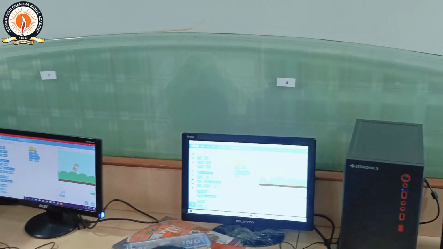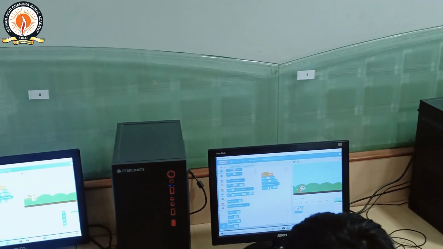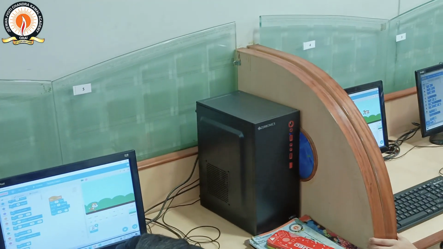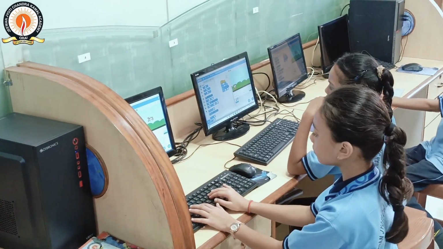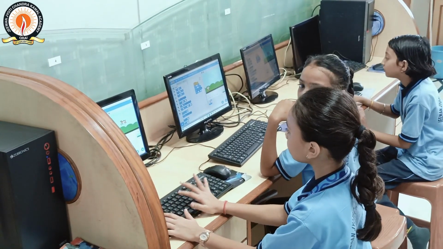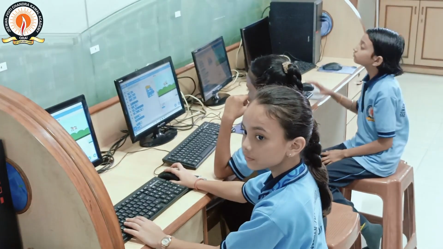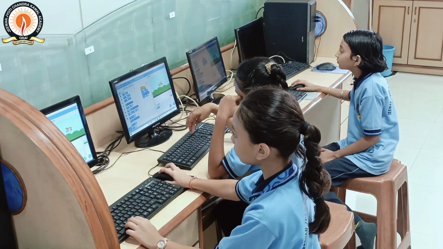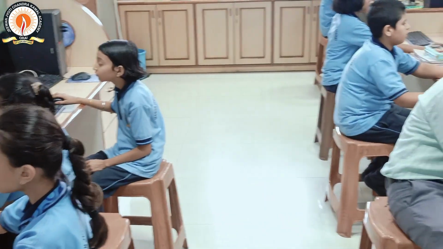So it moves in the x positive direction. When I put x minus, first I remove this clockwise block. Okay. Now you have to understand better. I put minus 100, so it goes to the left. Look, my cat moved to the left.